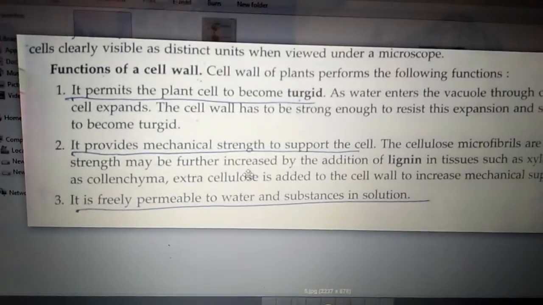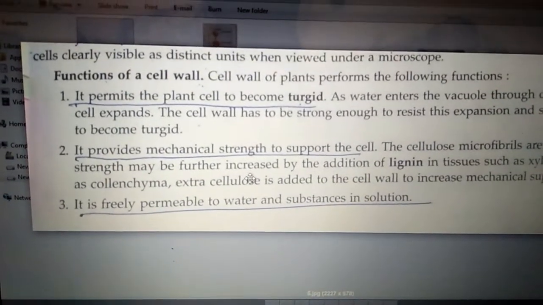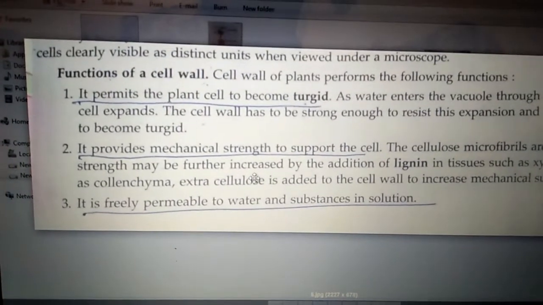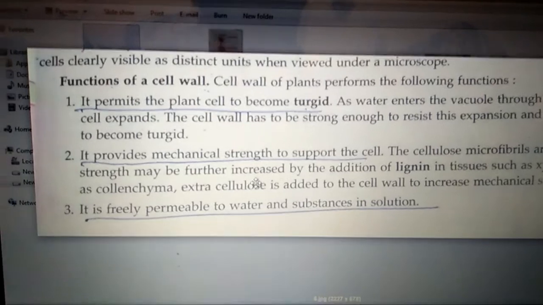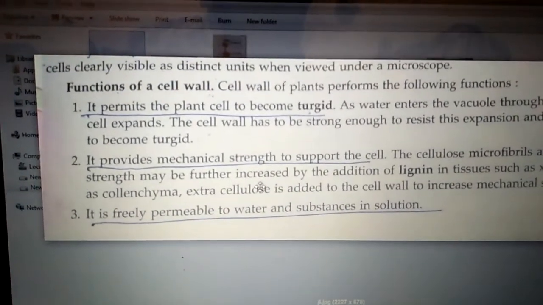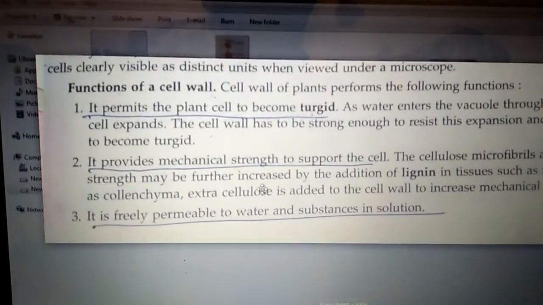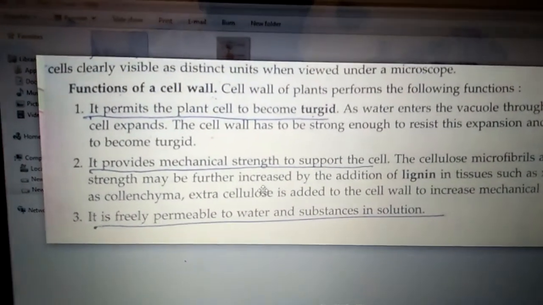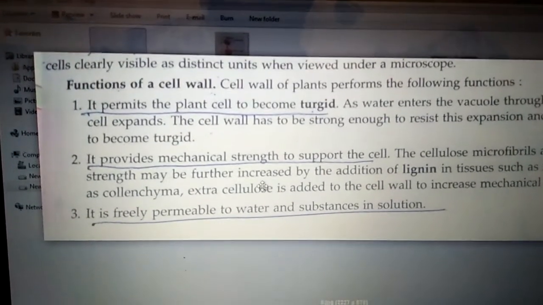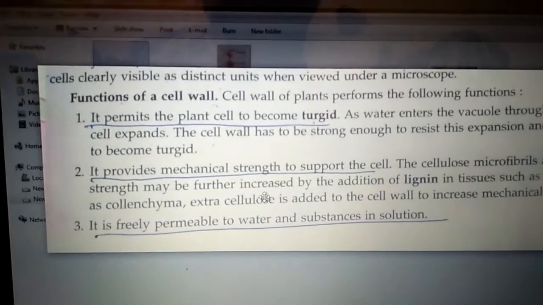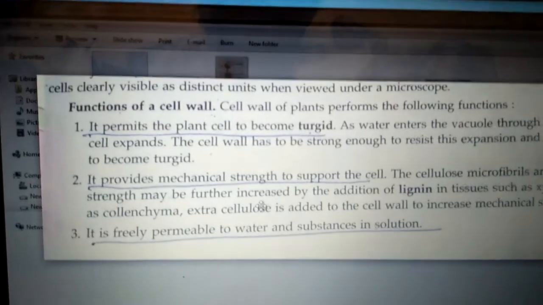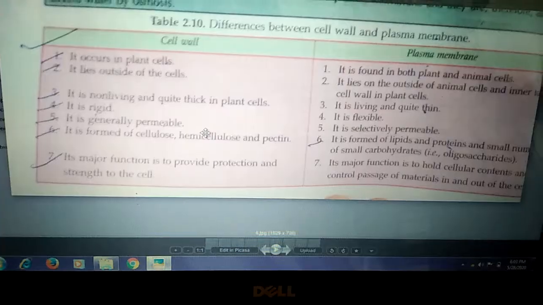And third function, cell wall is freely permeable, means it allows water and other substances to enter the cell. As it is freely permeable, it allows all the substances to enter and exit the cell. So cell wall has these three functions: it permits the plant cell to become turgid, it provides mechanical strength because it is made up of cellulose and lignin, and third, it is freely permeable, means water and other substances can easily enter into the cell with the help of the cell wall.